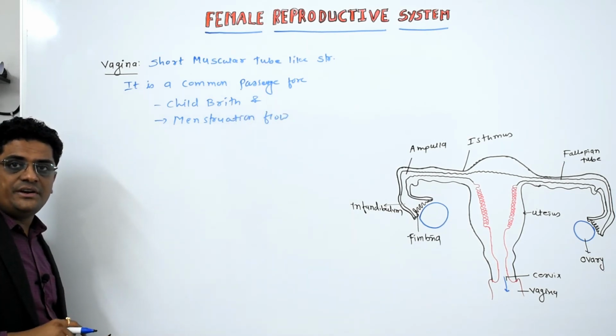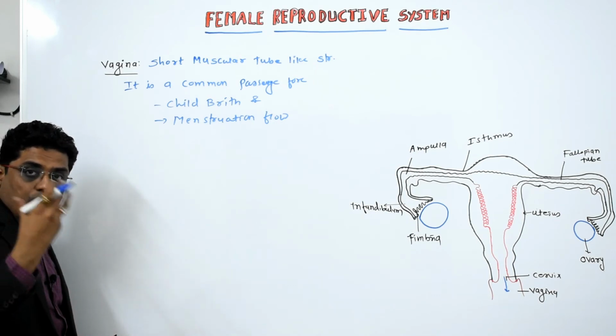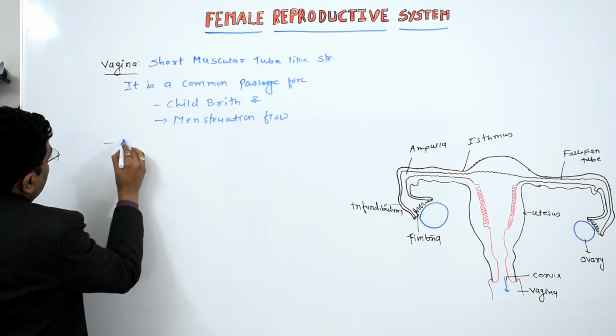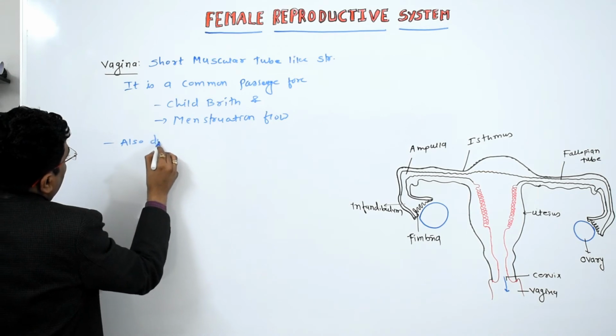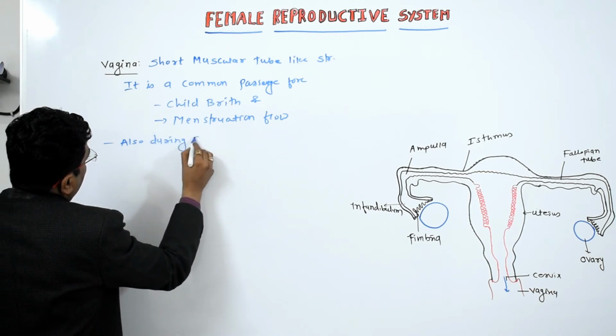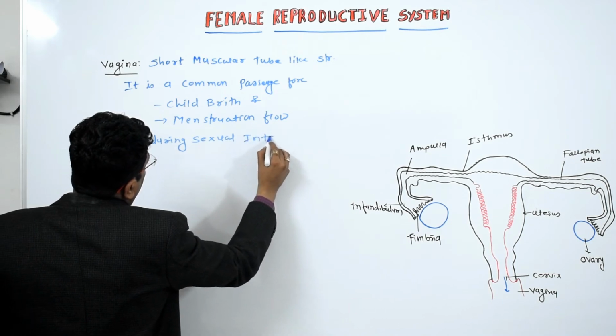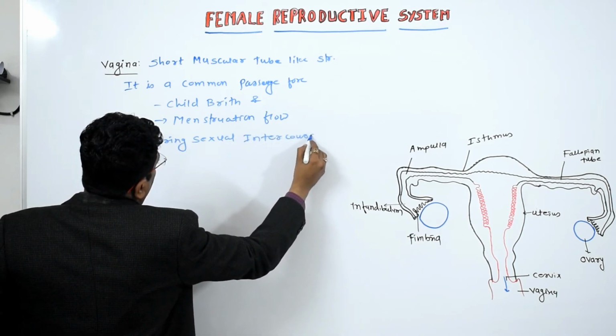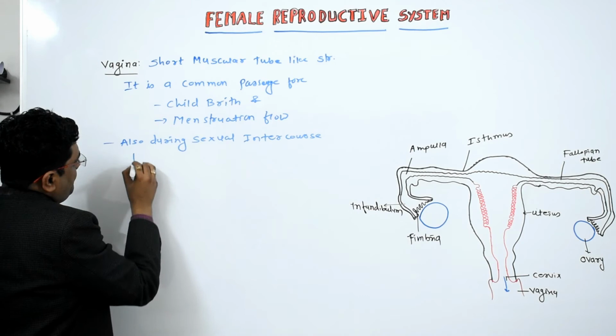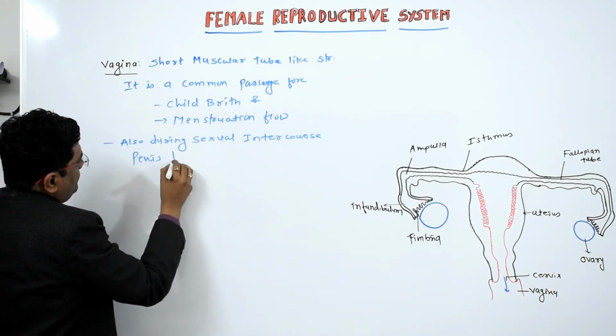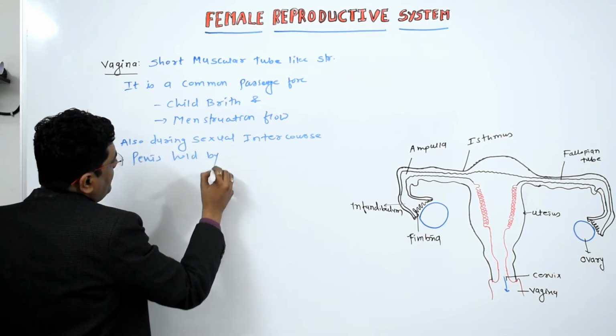Also, during sexual intercourse the penis is held by the vagina.